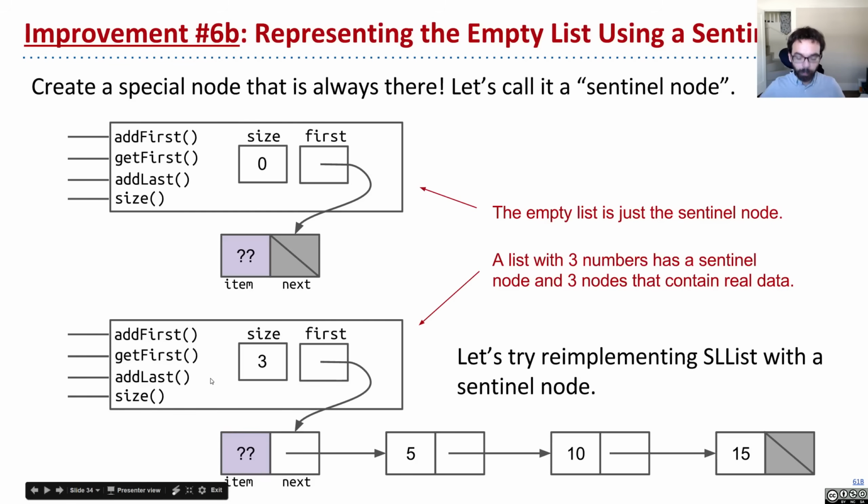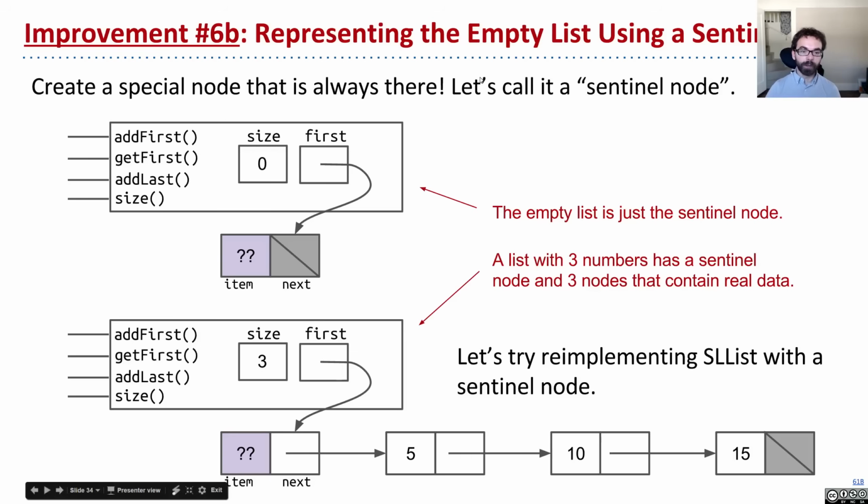So my solution to bring everything together, to bring us into harmony, is going to change the whole rules of the game. I'm going to say, hey, you know what? An empty list is not going to have a null pointer. Instead, it's going to point at a node that I'm going to call a sentinel node. A node that's always there, something that's going to stand there and be the front of the classroom, the first person in line. We know they're there, they're dependable, and we don't have to worry that maybe they don't exist at all. They're always going to be there.